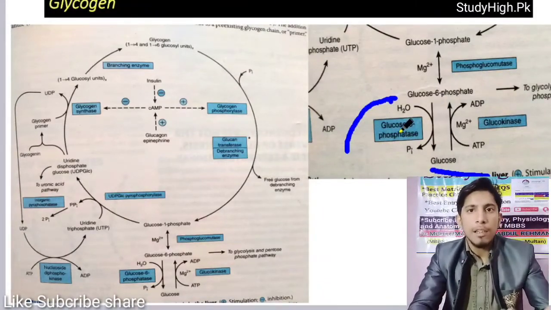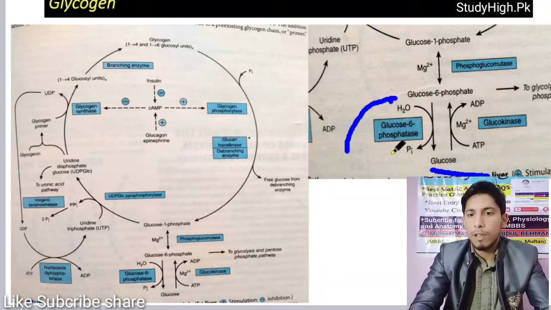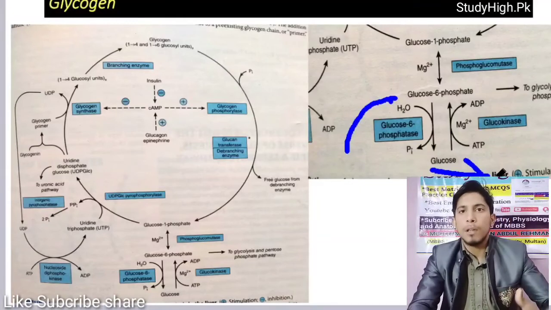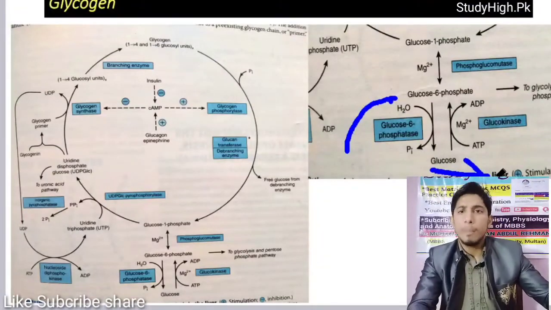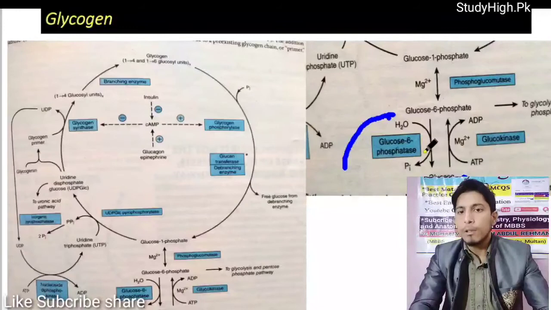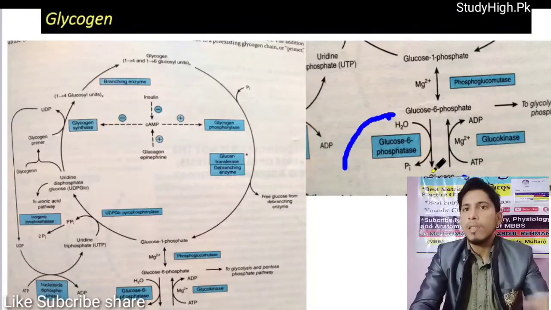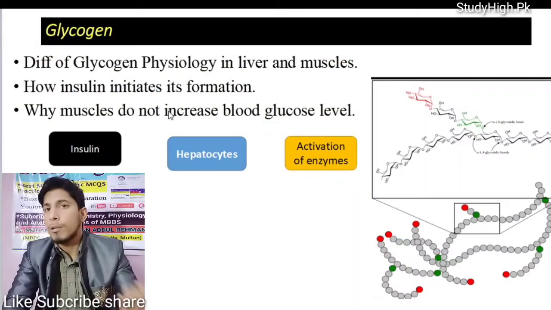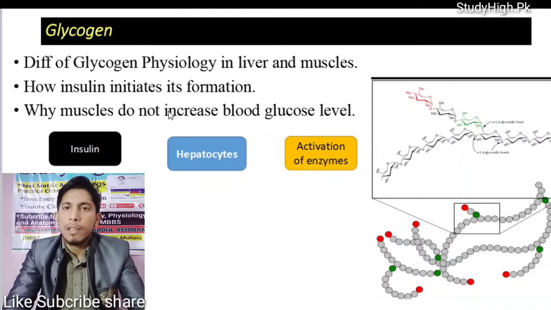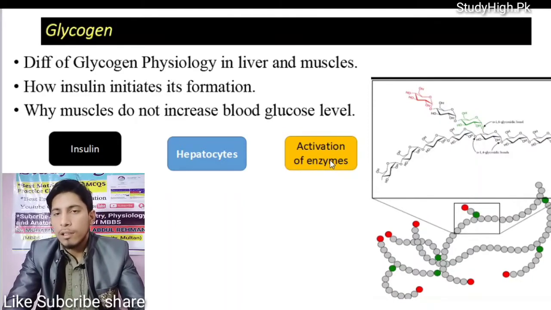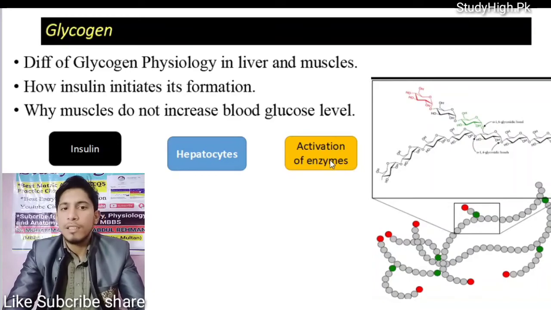So what happens in the liver? The liver contains glucose 6-phosphatase. It causes the conversion of glucose 6-phosphate into glucose. Now this form can enter our blood and can be transported to other tissues like the kidney and brain. The liver can convert glucose 6-phosphate into glucose that can be transported to the other organs of the body that need glucose. Now we are going to see why muscle does not increase blood glucose level: because it lacks the enzyme glucose 6-phosphatase. Then how insulin initiates the enzymes, glycogenin and another enzyme, glycogen synthase.